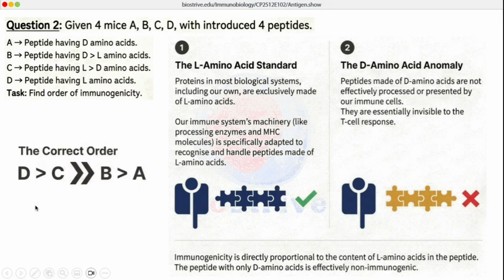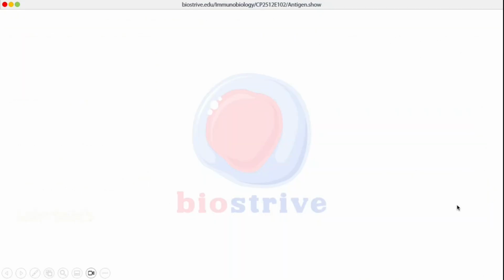So the order of immunogenicity will be D greater than C, which is significantly greater than B, and A is the least immunogenic in nature. Let's move on to a very important concept.